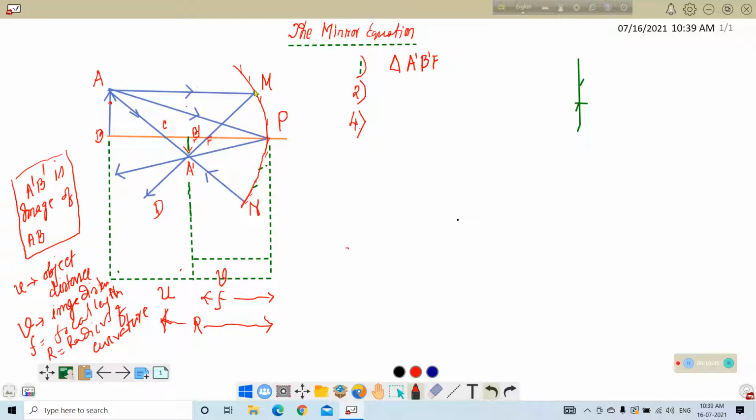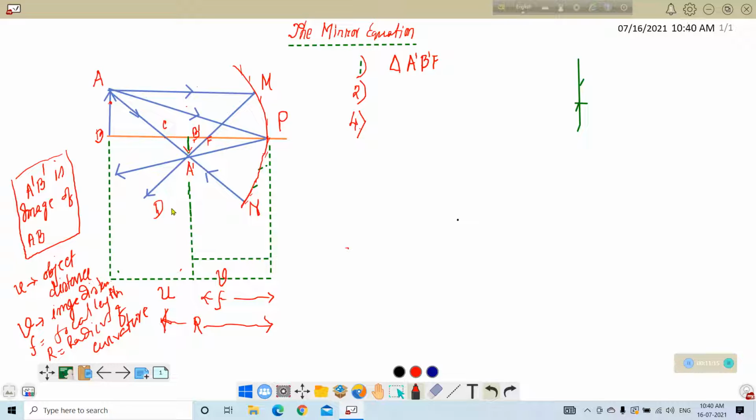Though it is a curved surface, for a particular shape of the surface and particular rays, called paraxial rays, which are the rays passing nearby the principal axis, we consider all the rays passing through the region nearer to the axis.